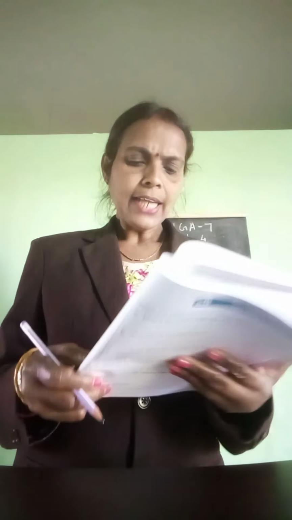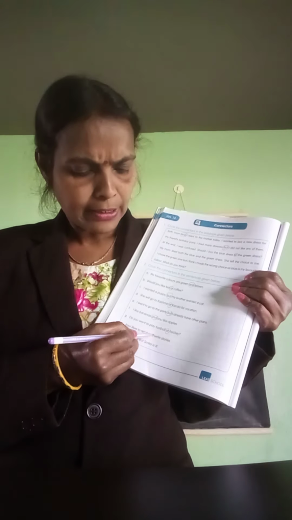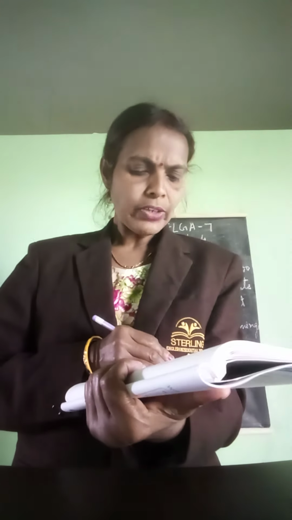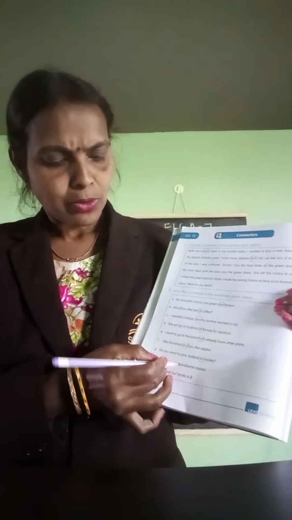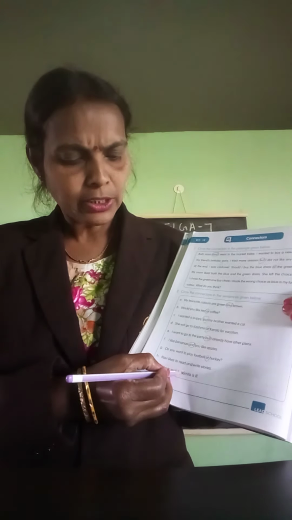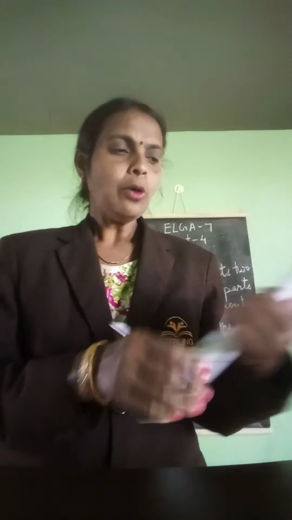Next. Ravi likes to read and write stories. Here, and, you should circle. Okay. Next sentence. Kavita is well but Samita is ill. Then here, but is the connector. You circle but. Understand?